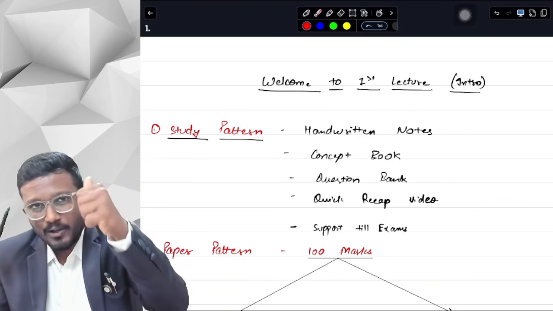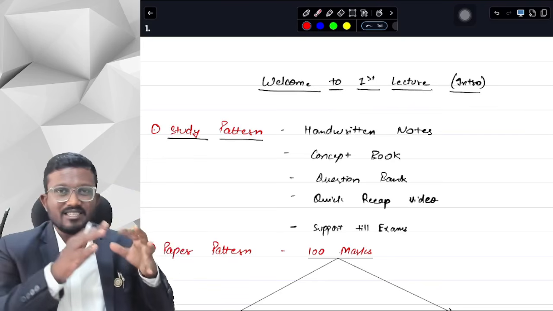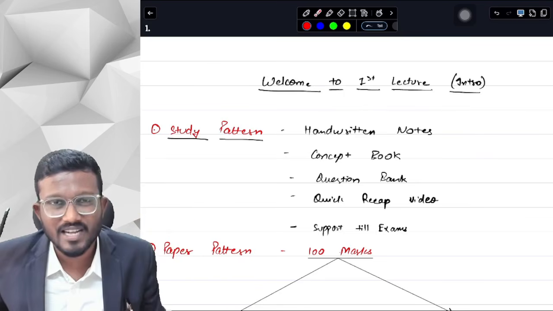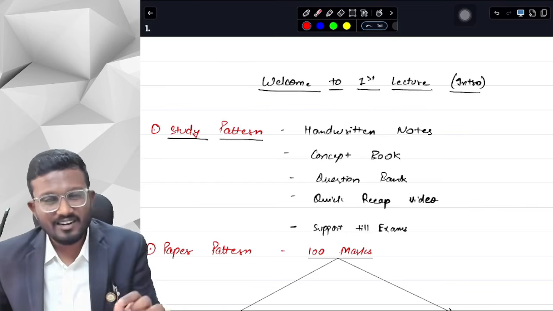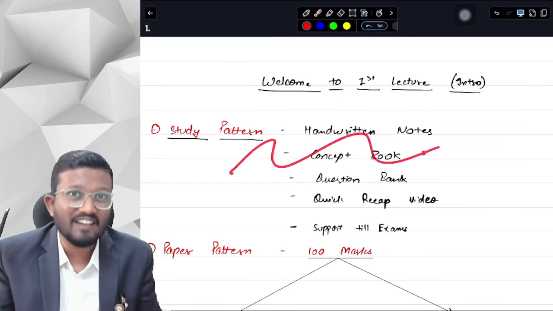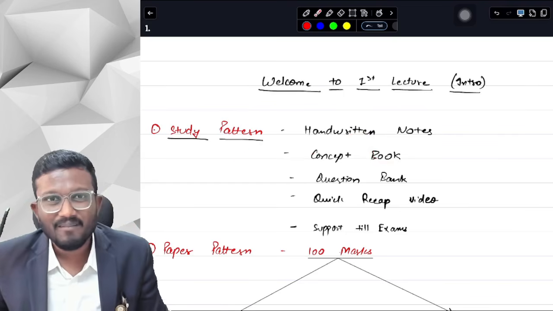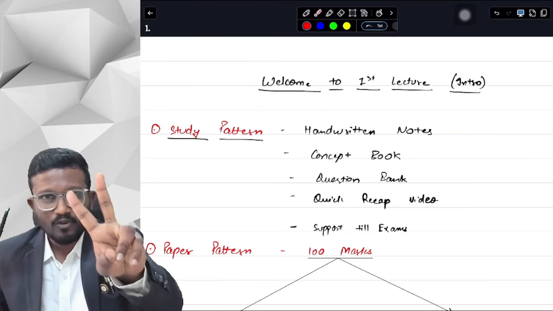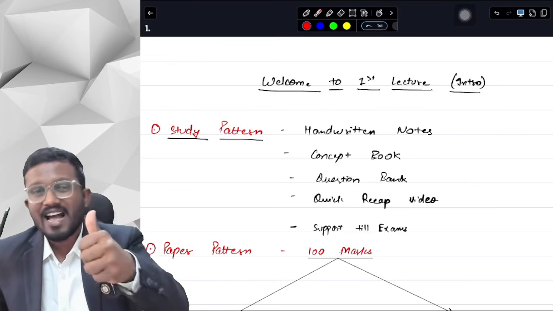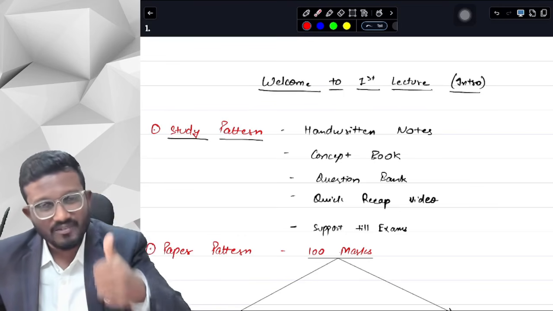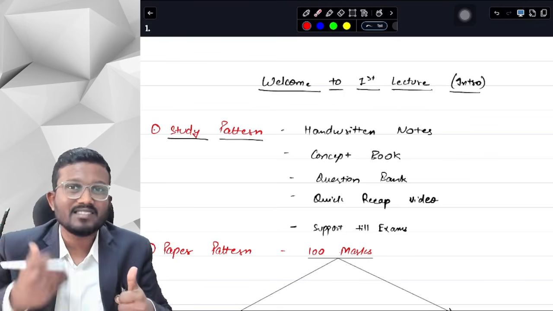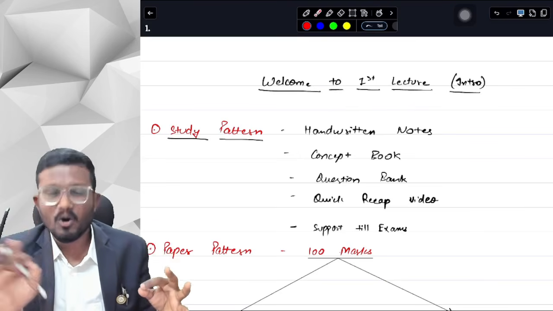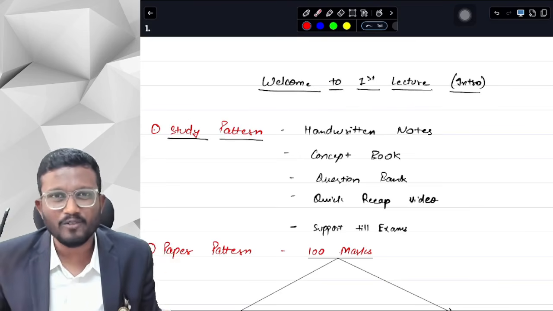First of all, obviously I will write the handwritten notes myself before the lecture, and then I will present those handwritten notes and make you study from them. Obviously, it is not possible to write the handwritten notes in the 45 hours of the batch that we are getting. But what you have to do is, you have two options. You can either write the handwritten notes with me in the class when I am describing it, or when we are studying from the handwritten notes. You can directly write from the handwritten notes in your concept book, or any of the books that you are maintaining for CA Final Audit.